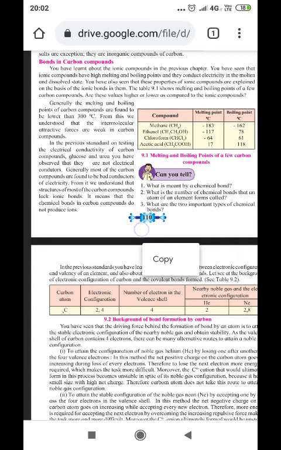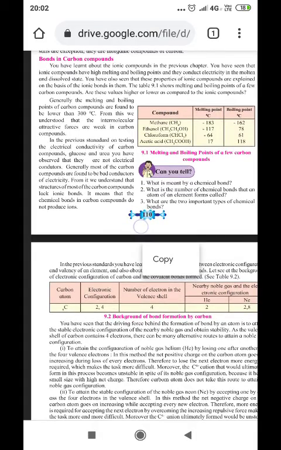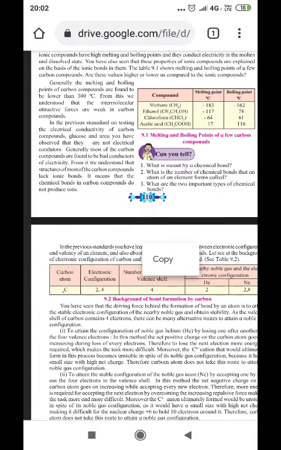You've also seen that these properties of ionic compounds are explained on the basis of ionic bonds in them. Table 9.1 shows the melting point and boiling point of a few carbon compounds. Are these values higher or lower as compared to the ionic compounds?